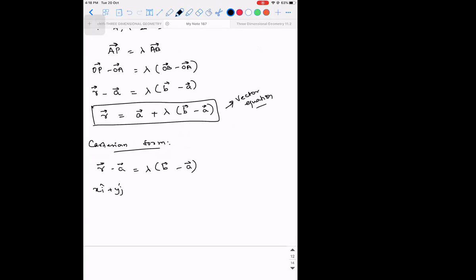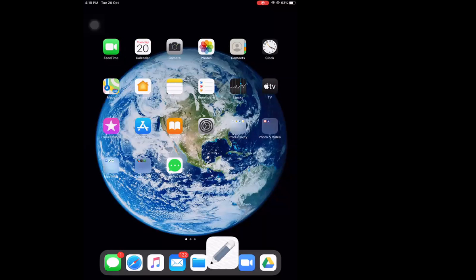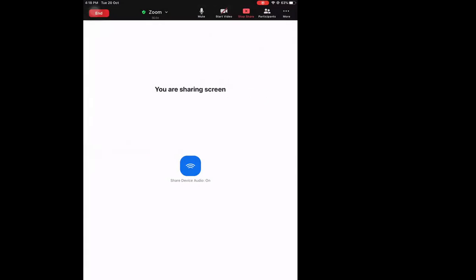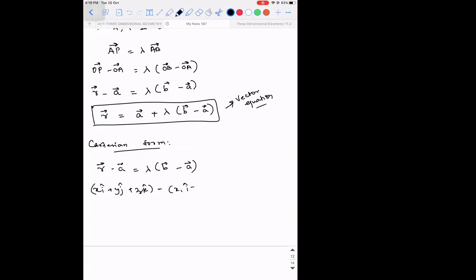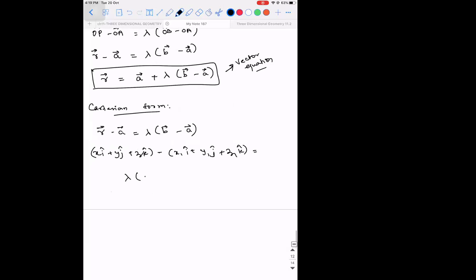x i cap plus y j cap plus z k cap minus A vector, which is x1 i cap plus y1 j cap plus z1 k cap, is equal to lambda into what is B vector minus A vector, guys? It is x2 minus x1 times i cap plus y2 minus y1 times j cap plus z2 minus z1 times k cap.